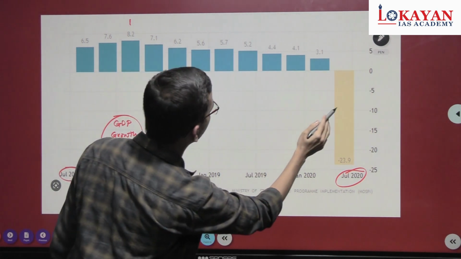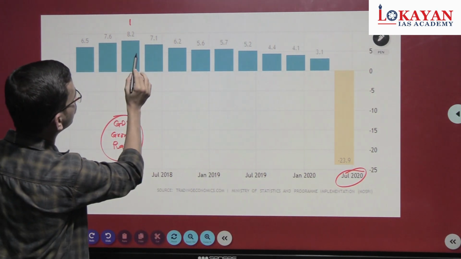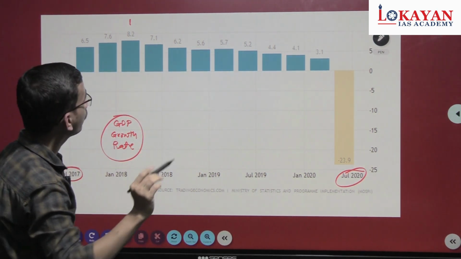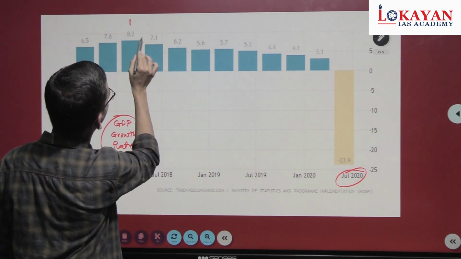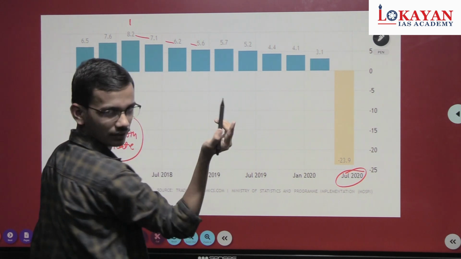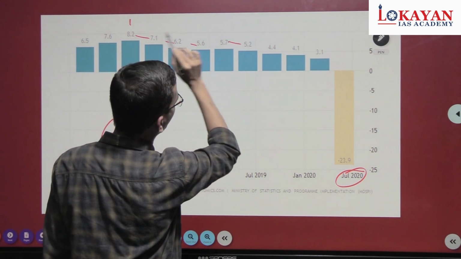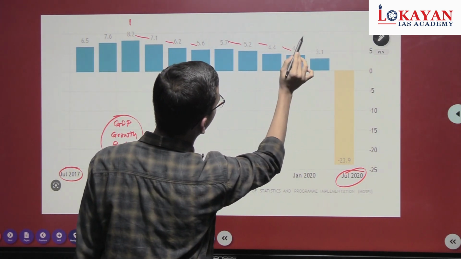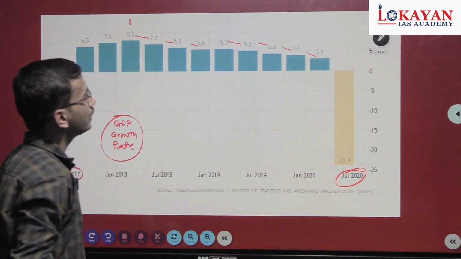Prior to the COVID-19 pandemic, the GDP growth rate of the Indian economy was continuously decreasing. See, 8.2, 7.1, 6.2, 5.6, just a fluctuation, 5.7, but then again 5.2, 4.4, 4.1, 3.1.